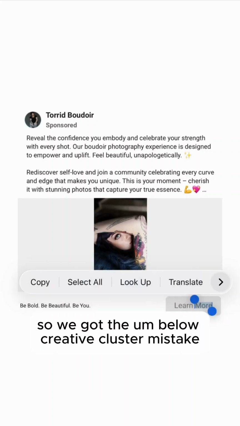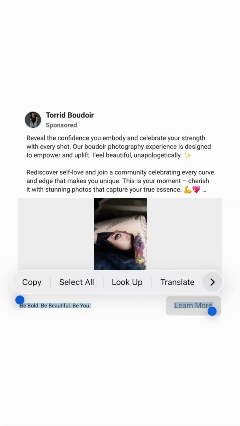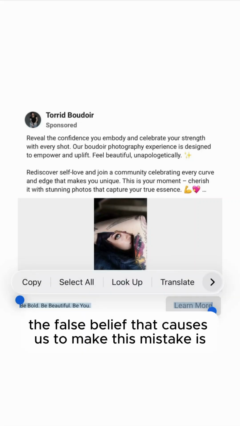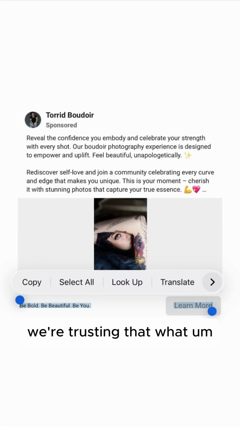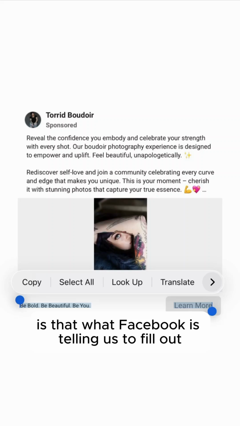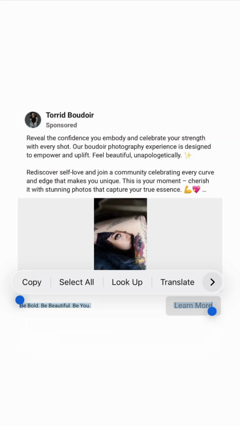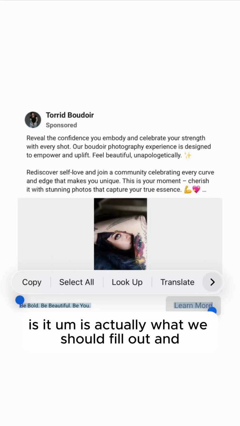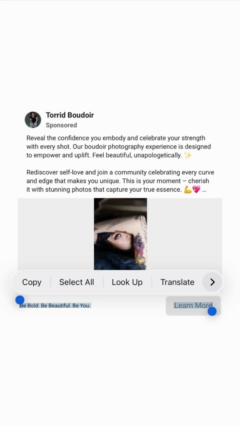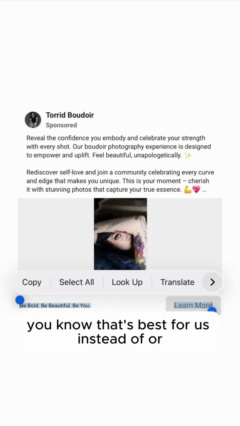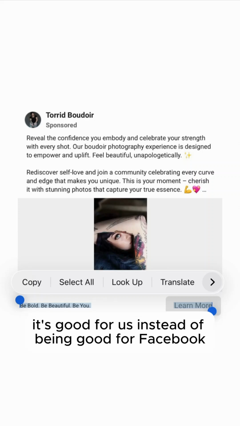So we got the below creative cluster mistake. The false belief that caused us to make this mistake is we're trusting that what Facebook is telling us to fill out is actually what we should fill out, and that's best for us, or it's good for us instead of being good for Facebook.